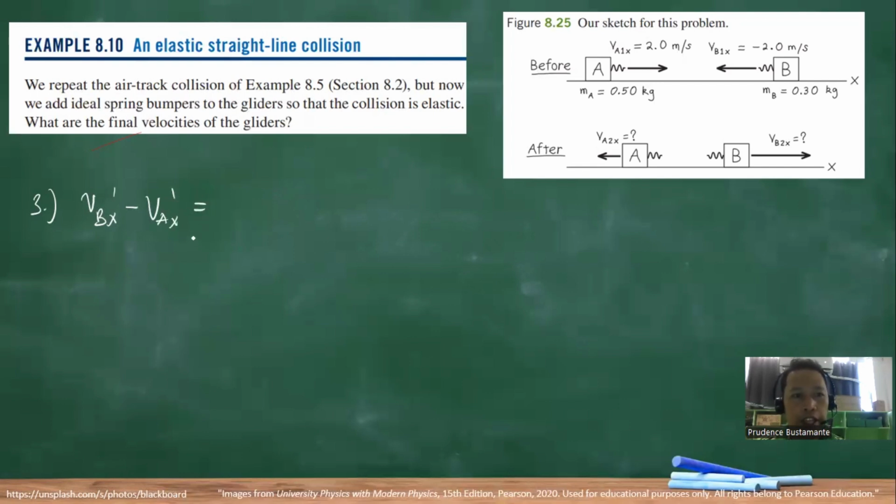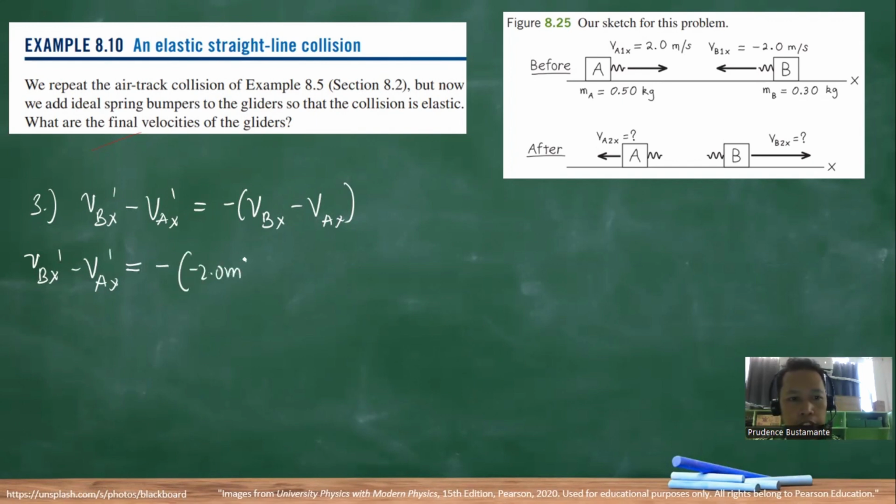So VAX is equal to negative of the initial velocity of B relative to A. So here, we have VBX prime minus VAX prime, the final velocity of B minus the final velocity of A, is equal to the negative of negative 2.0 meters per second minus 2.0 meters per second.